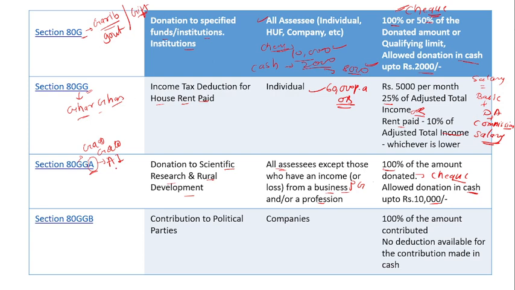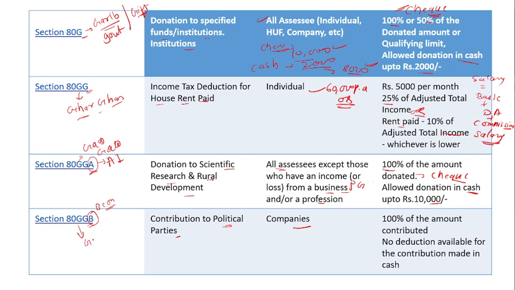Then Section 80GGB. GGB you can remember as a contribution to a political party. If any company, B for B company, contributes some amount to a political party, before I said G is for Garib government, so you can remember that.